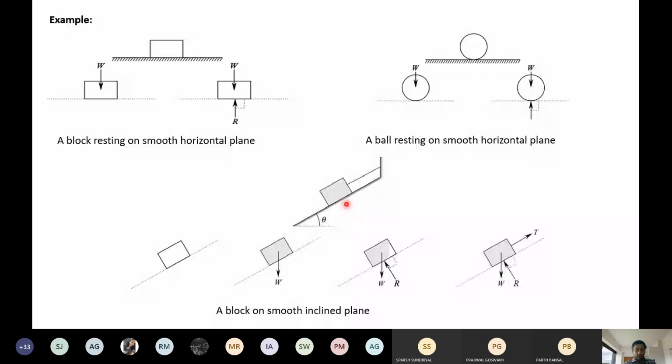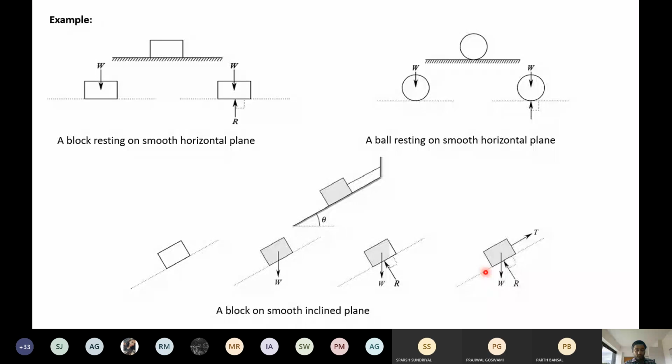Here there is no force of friction involved. So simply weight W, W cos theta, W sin theta, R the reaction at 90 degrees to the surface, and the tension T.